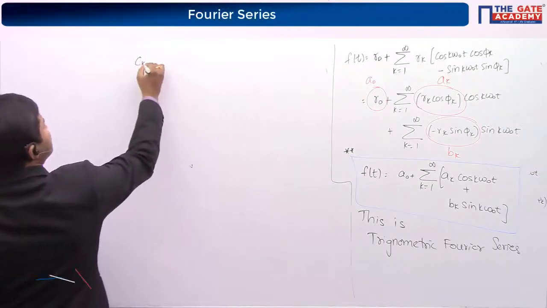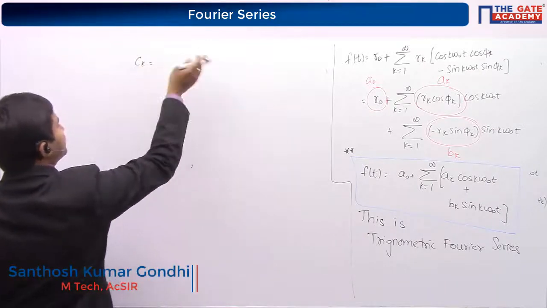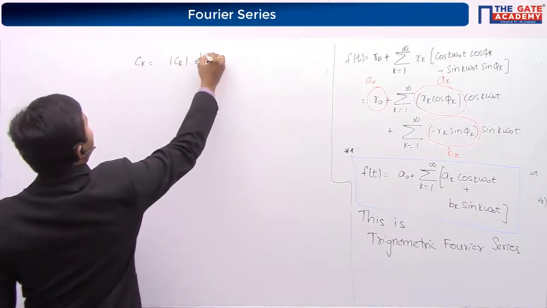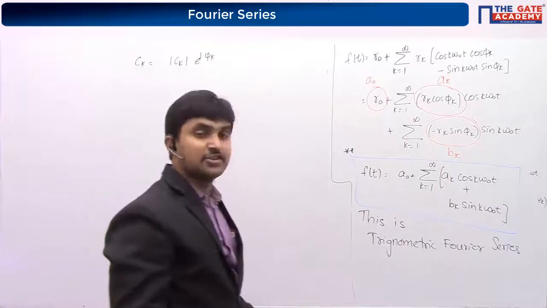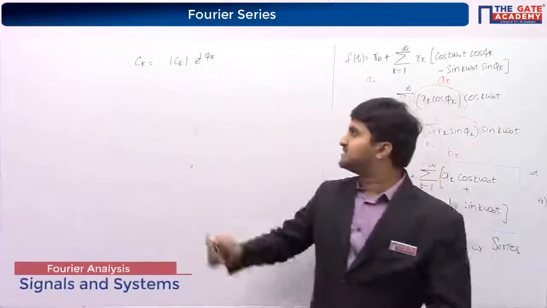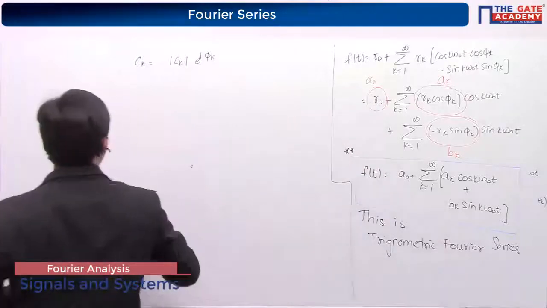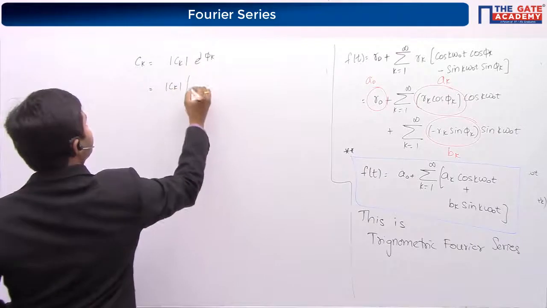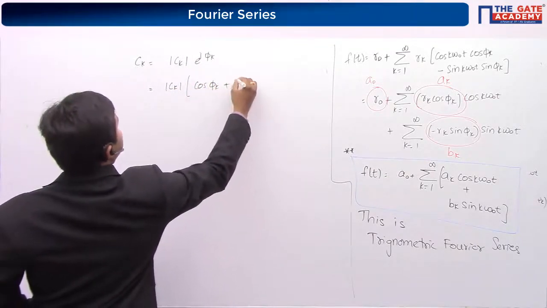So as you have seen, I can write Ck as mod of Ck e power j phi k. Yes or no? Ck is a complex number. I can write it in the polar form as mod of Ck e power j phi k. So mod of Ck, if I expand this term, cos phi k plus j sin phi k.